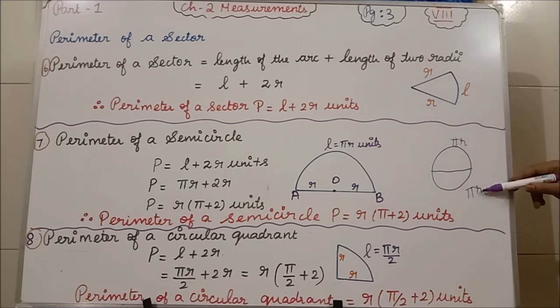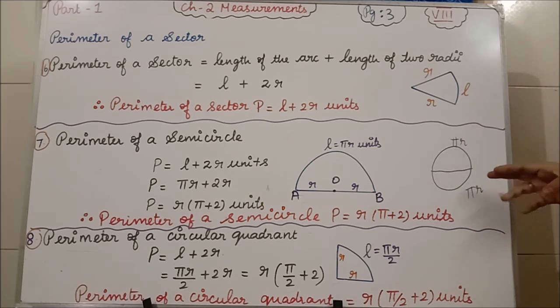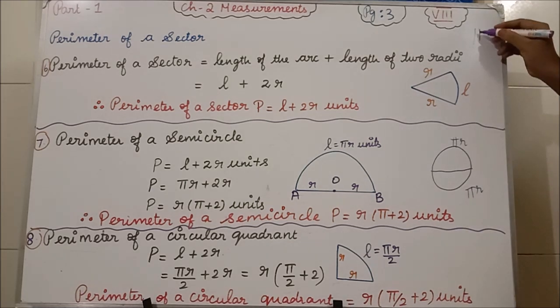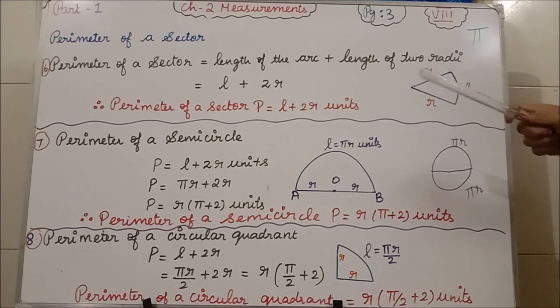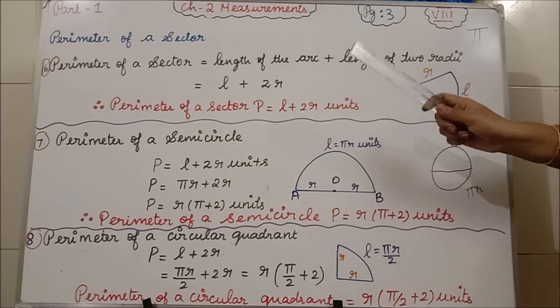So pi r plus pi r is what? 2 pi r. Okay. Now so far I am telling pi. This we will say as pi. What the pi is, I will give you the explanation next. Okay, that is pi.